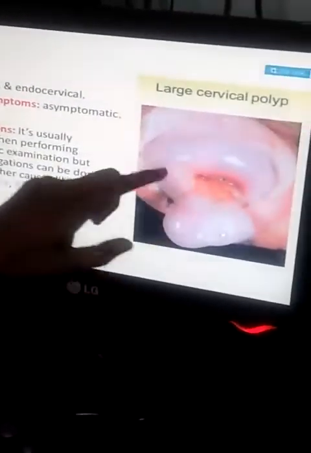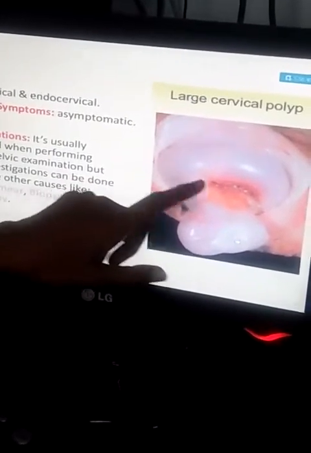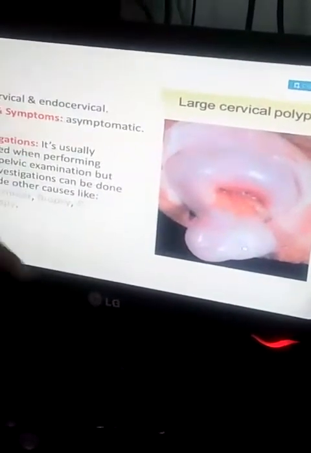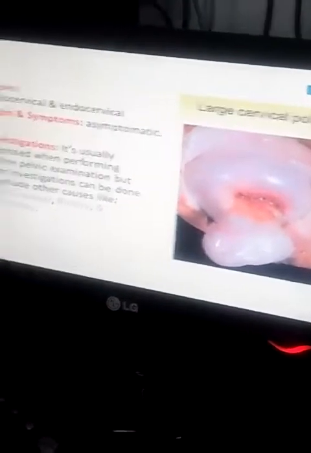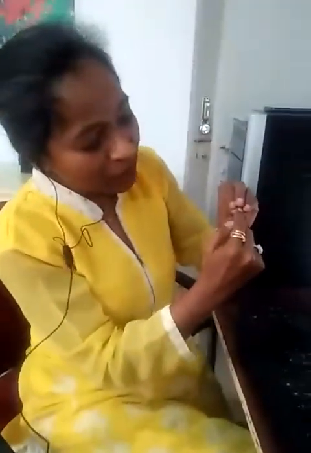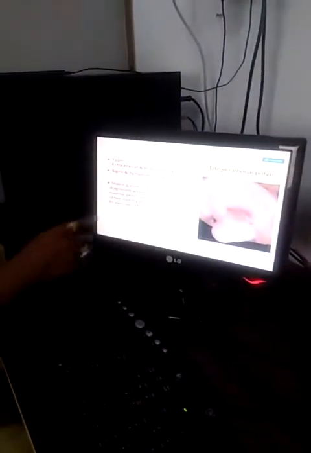What is the meaning of ecto? If the polyp is present over here, then it is called ectocervical. If it is present here, endo means something inside, ecto means something outside. So if you see the cervix, if it is present here, then it is endo, and if it is present outside, then it is ecto. Endo inside, ecto outside. As for signs and symptoms, most of the time it is asymptomatic.